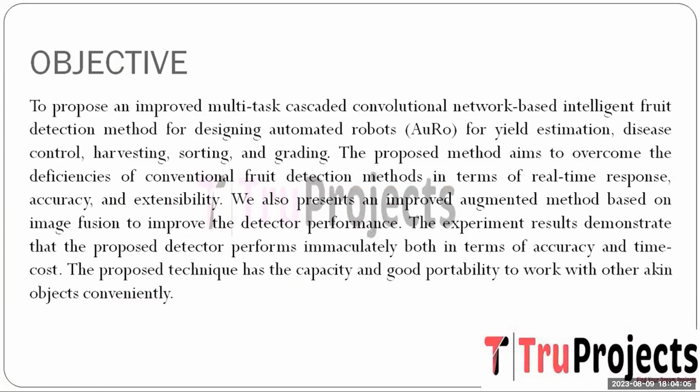It is highlighted that the direct application of CNN to fruit detection is unsuitable due to the distinct tasks they cater to. In response, an advanced approach is proposed involving a multitask cascaded convolutional network tailored for intelligent fruit detection. Furthermore, an augmentation technique rooted in image fusion is introduced, aiming to rectify the shortcomings observed in the traditional fruit detection method. This novel strategy aims to bolster the precision and versatility of the fruit detection system to integrate into the setting of agricultural landscapes.